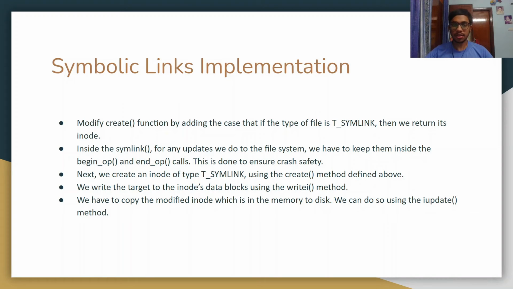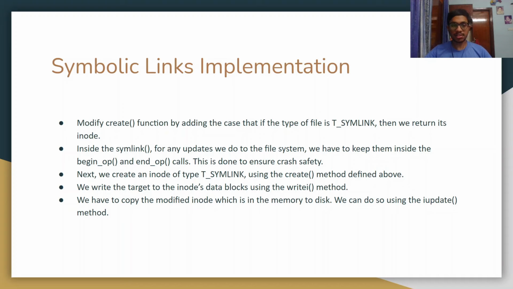So we modify the create function by adding the case that if the type of the file is T_SYMLINK, then we return its inode. Now coming to the symlink function, we have to remember that for any updates we do to the file system, we have to keep them inside the begin_op and end_op calls. This is done to ensure crash safety.